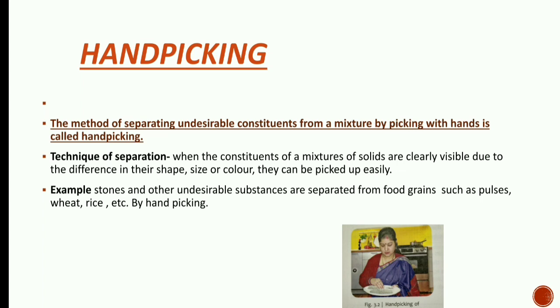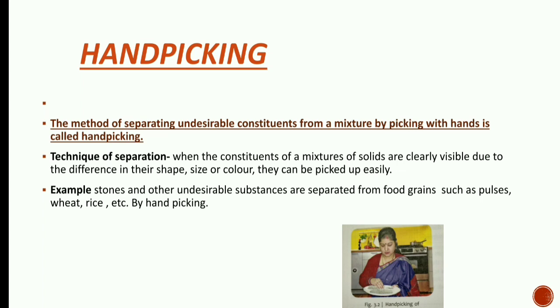So this technique can be followed when you can see the constituents differently by your eyes. You can see the unwanted constituent easily by your eyes, and you can just pick them up by your hand. Examples where this technique is applied are: stones and other undesirable substances are separated from food grains such as pulses, wheat, rice, etc. by hand picking.